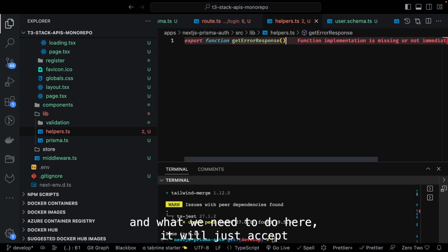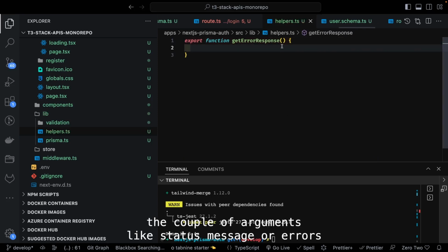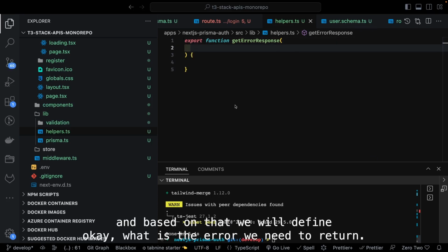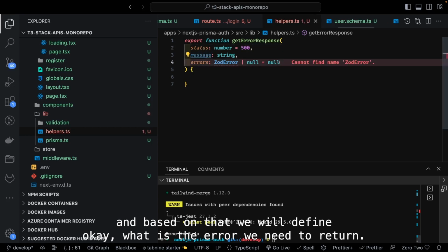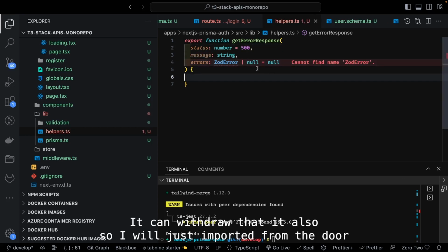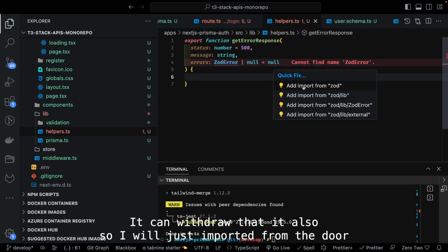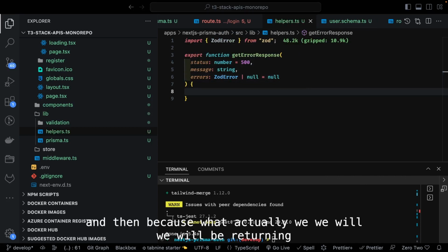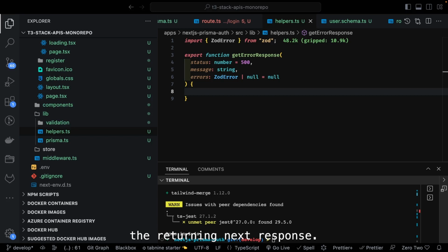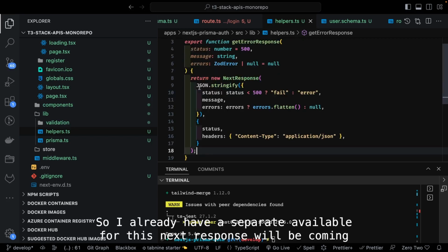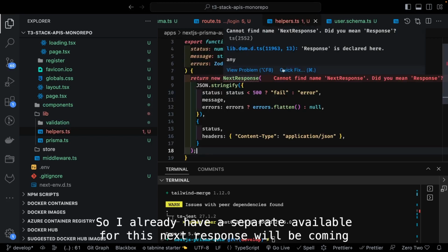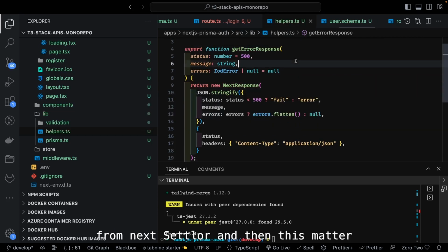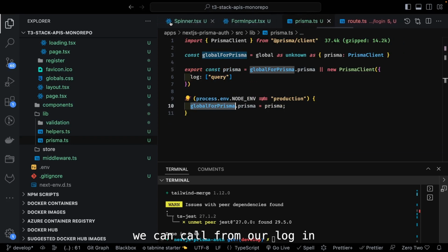And what we need to do here, it will just accept a couple of arguments like status, message, or errors, and based on that we will define what is the error we need to return. It can be JobError also, so I will just import it from the job. Because what actually we will be returning is NextResponse. I already have a snippet available for this. NextResponse will be coming from next/server, and then this method we can call from our login.